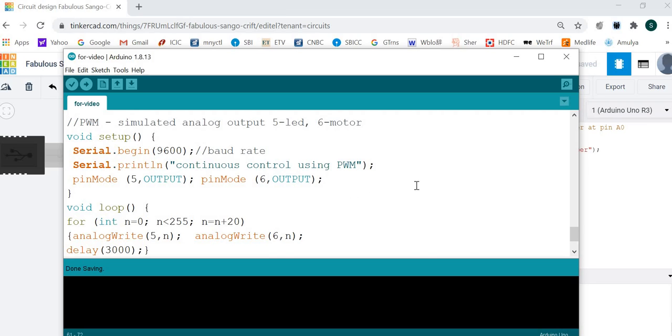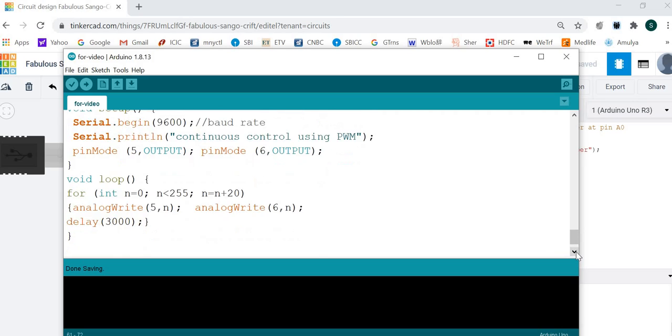So let's serial begin so that we can see some message that there is some continuous control using PWM. Then let's use 5 number and 6 number pins as output and connect them to LED and motor. And observe here that we want to write this. So the pins are selected as an output and we will write the data. The number can be 0 to 255.